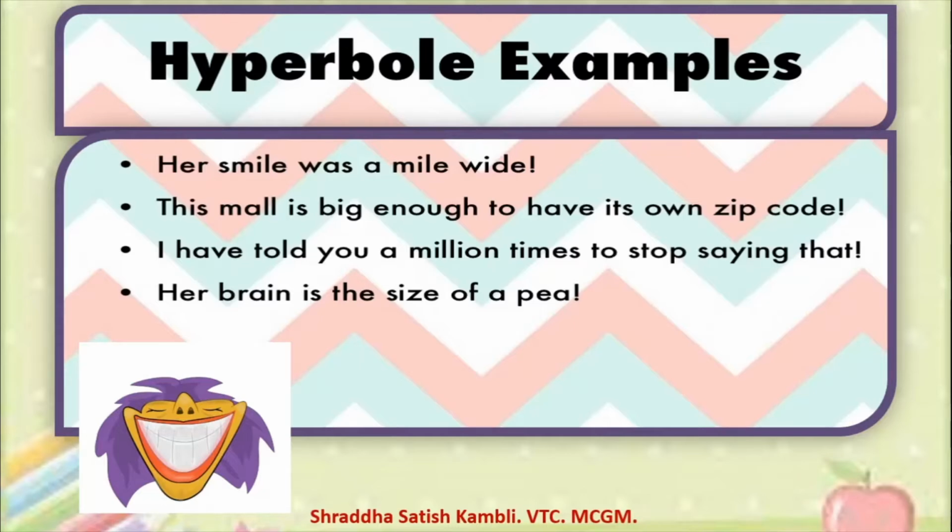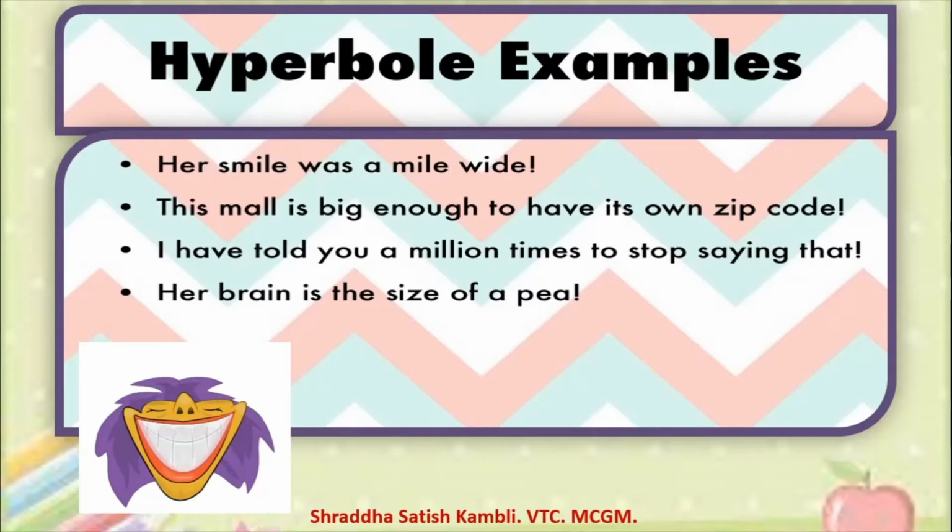This mall is big enough to have its own zip code. You have zip codes, meaning postal codes, pin codes, isn't it? For example, the pin code for the place where I stay is 4215 something. That is a pin code. They are saying that this mall or shopping center is so big that it is almost like a small town which can have its own pin code or zip code. So this is बढ़ा चढ़ा के बोलना. It is an example of a hyperbole.